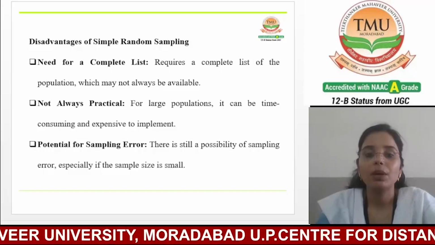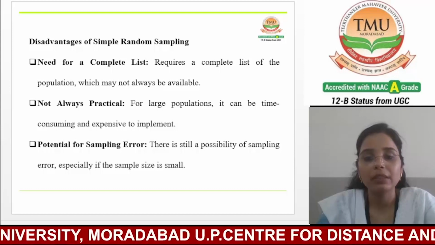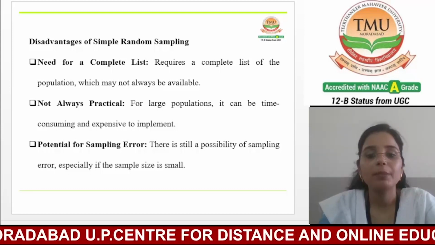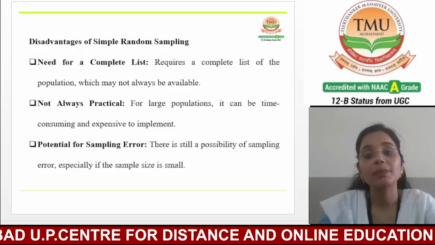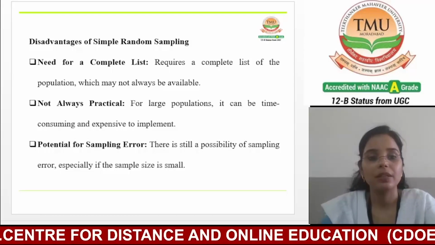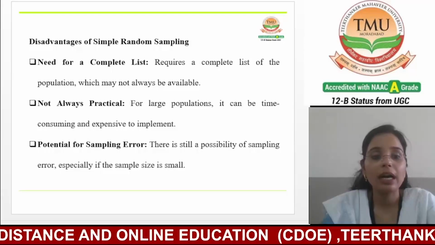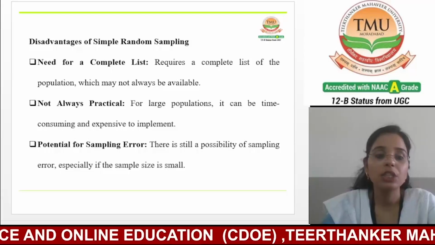Now, the second one is that it is not always practical. For a large population, simple random sampling can be time consuming and expensive to implement. It may not be practical for a large or hard to reach population.